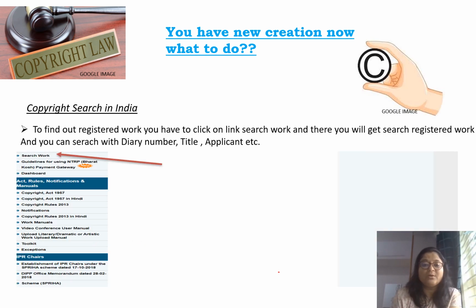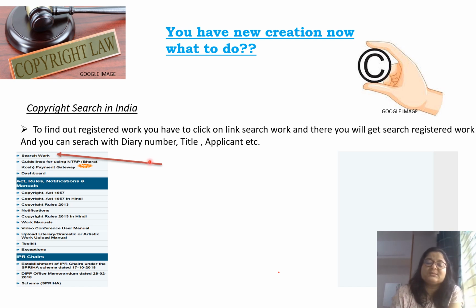Now next, to find out registered work, what is already registered, not what is waiting for registration, or what are the fresh applications, or those for objection, or the objected applications. Here there is one option where you can search the registered work. Here you will get all registered work in India, and you can search with diary number, title, applicant, etc. See here it is search work. So you have to click here on search work.